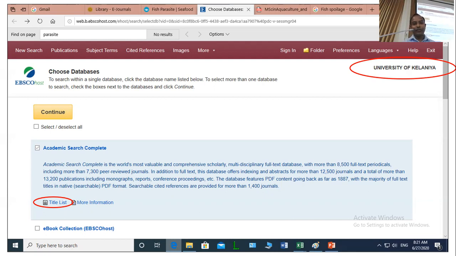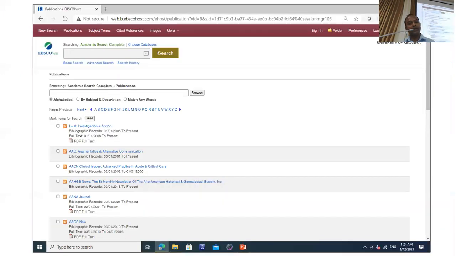Once you have logged in, this will be the first page that appears. If you want to know what titles are accessible to our university, you can simply click on the title list, because although they say that they have 8,500 full text journals, depending on our subscriptions, we will have access to a limited number of journals. So we click on this title list, then it will list all the journals available, indicating the journals that we have access to in this manner, indicating we have access to the full text.